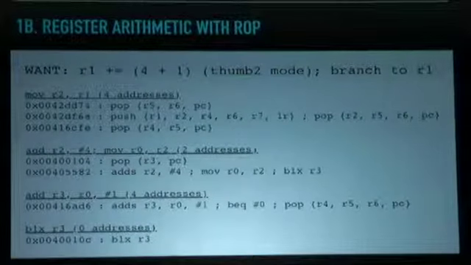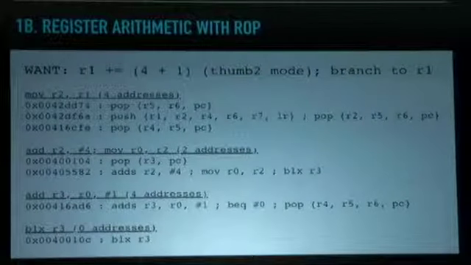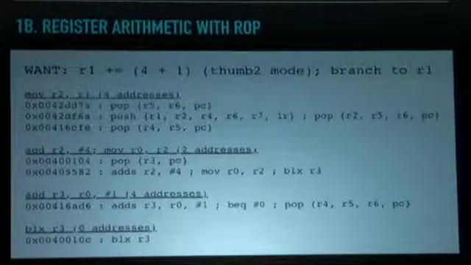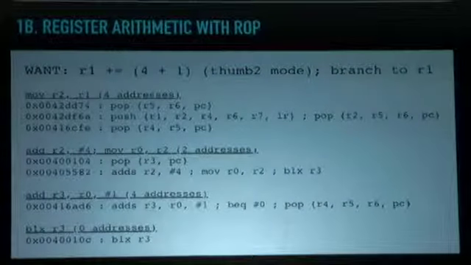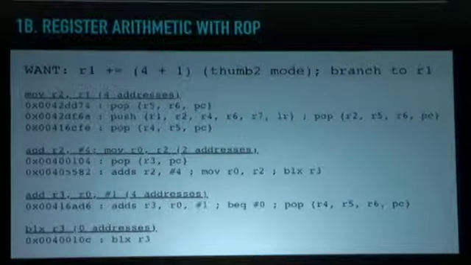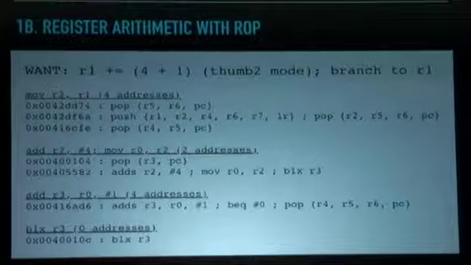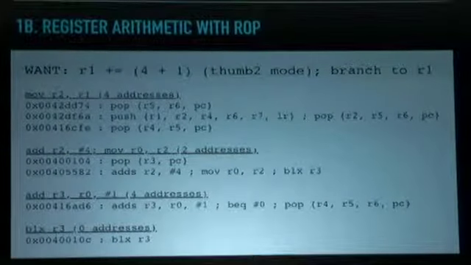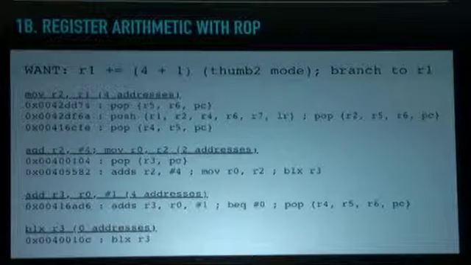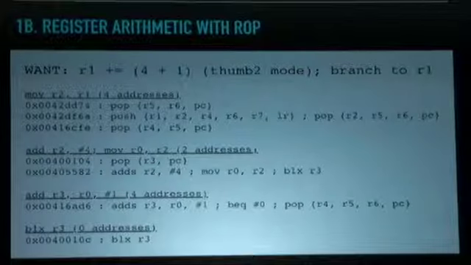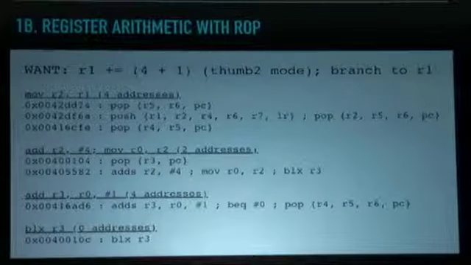So first of all, there wasn't a simple gadget just to move R1. So I want to take advantage of these arithmetic gadgets. If we look at the last 4 gadgets that we're using here, they are adding 4 to R2 and then incrementing R0, which contains the same value as R2. I wanted to take advantage of those, and those were some of the few gadgets that I found that would actually perform the arithmetic.